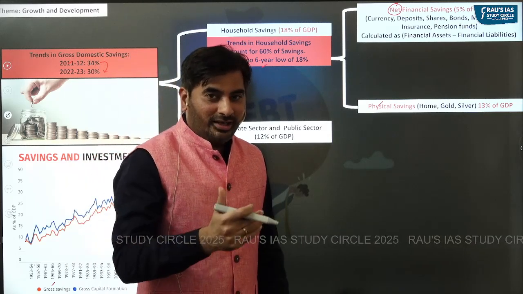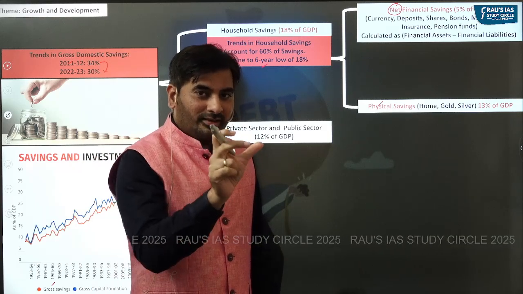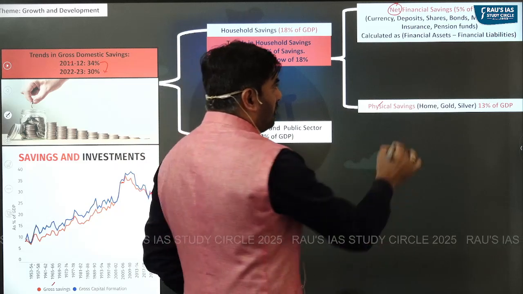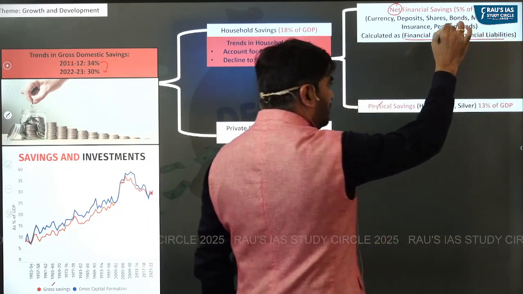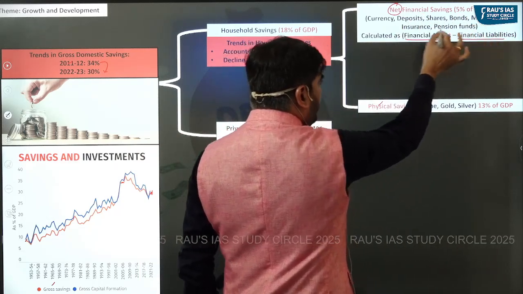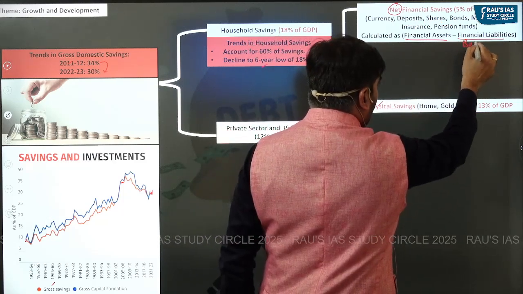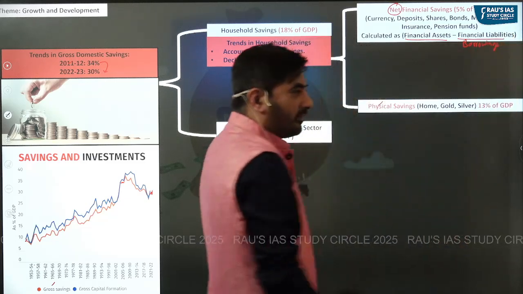Why are we calling it as net? The reason being, how is this calculated? Can you see the formula? It is calculated as financial assets minus financial liabilities. Financial assets is all these instruments. Financial liabilities is basically the household borrowings.